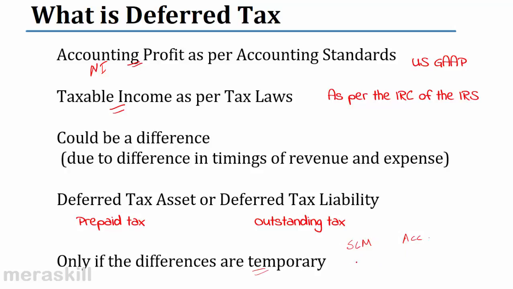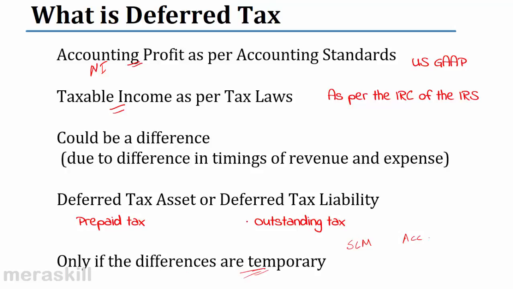But in the initial years, the depreciation here will be low, profits will be higher, and taxes will be higher as per our books. But here depreciation will be higher, therefore profit will be low, and therefore taxes will be low under this. I repeat, over the entire lifespan of the asset, the total depreciation would be the same, whether it's this or that. So it will get sorted out over a period of time.